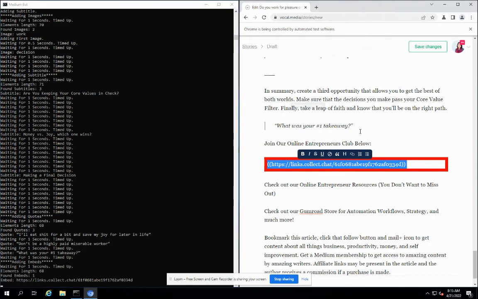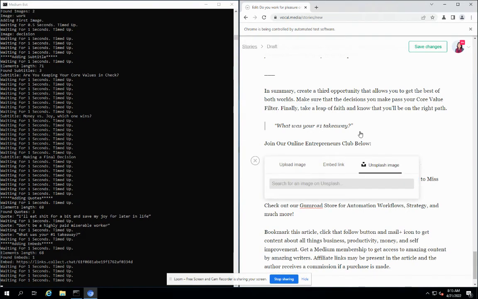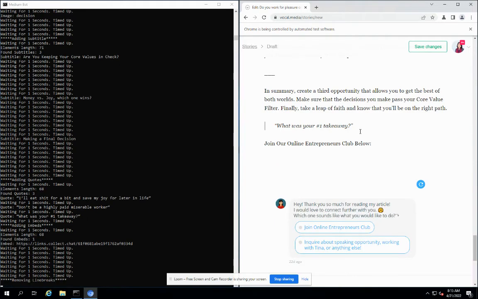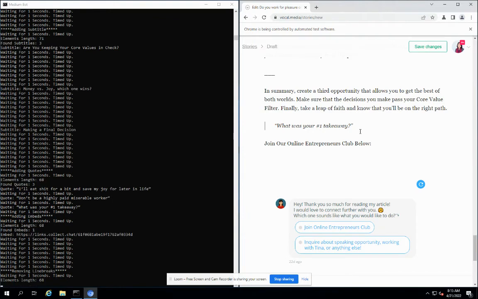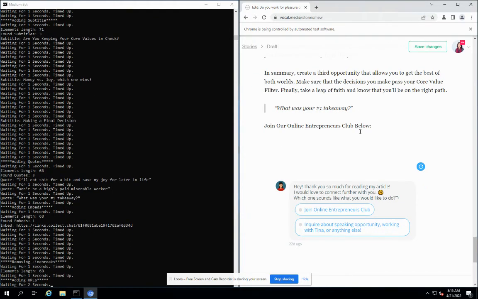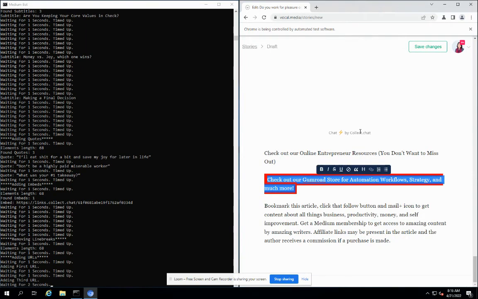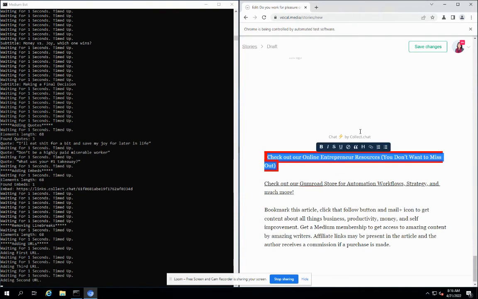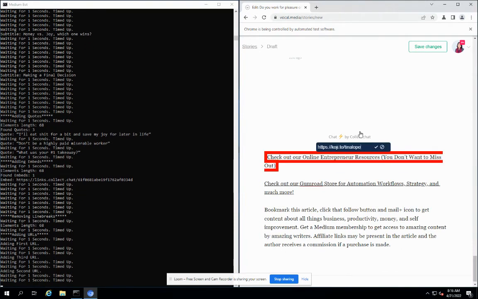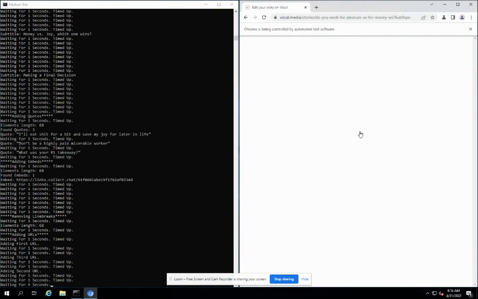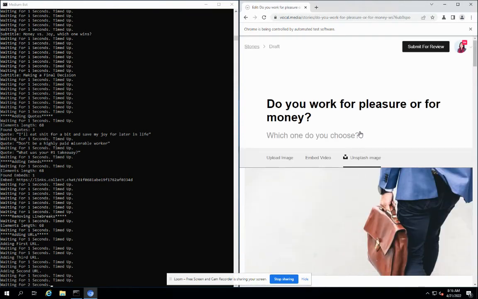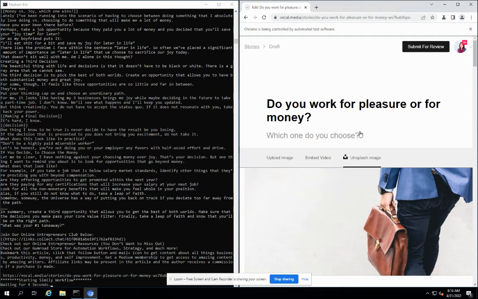So it will help the owner of the bot, or anyone who is receiving the email, understand by seeing the email that the bot was not able to do that, so he will do that manually. For example, the bot was not able to add the embed link, and it says in the email that I was not able to add the embed link, I was having trouble for some reason. So the bot owner can go to the article itself and fix the embed link. Everything else was already formatted by the bot.